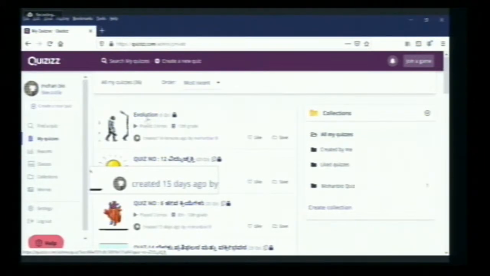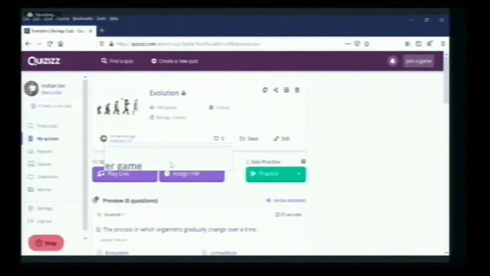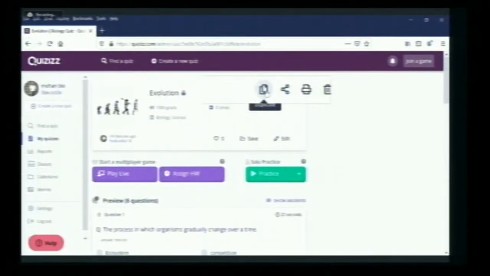And I will take what I created now. This is the quiz I created, and you can save this into your folder, or you can edit this one. Once you want to add more questions, you can edit, or if you want to duplicate the same, you can duplicate, because at a time 500 students can join. More than 500 cannot join in one link or one game. So if you want to make a quiz for more than 500 people, you have to duplicate this and share the 2 links. And you can share, you can print, and finally, if you don't want this quiz, you can delete it.